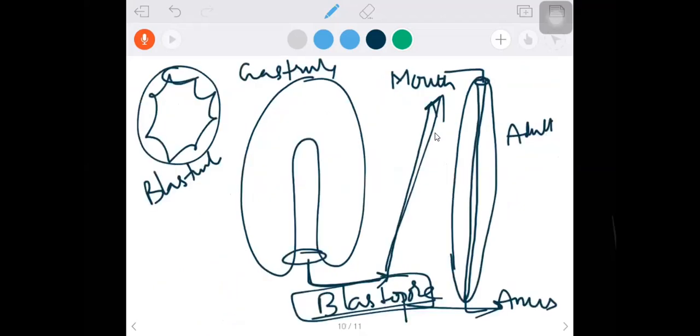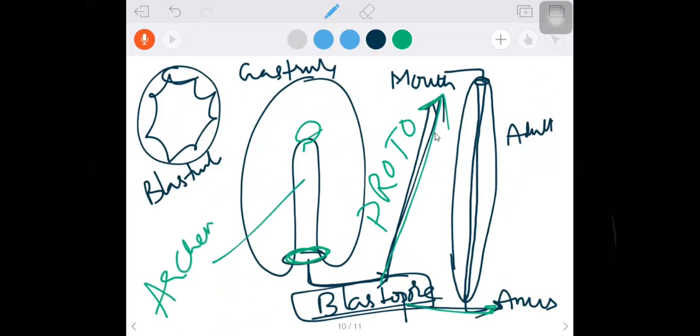So in this angle, if the fate of blastopore is mouth, we say protostomia, and the opposite end will form the anus. If the fate of blastopore is anus, the opposite end will form the mouth. Finally, this is going to become the alimentary canal, archenteron. Enteron means gut itself.